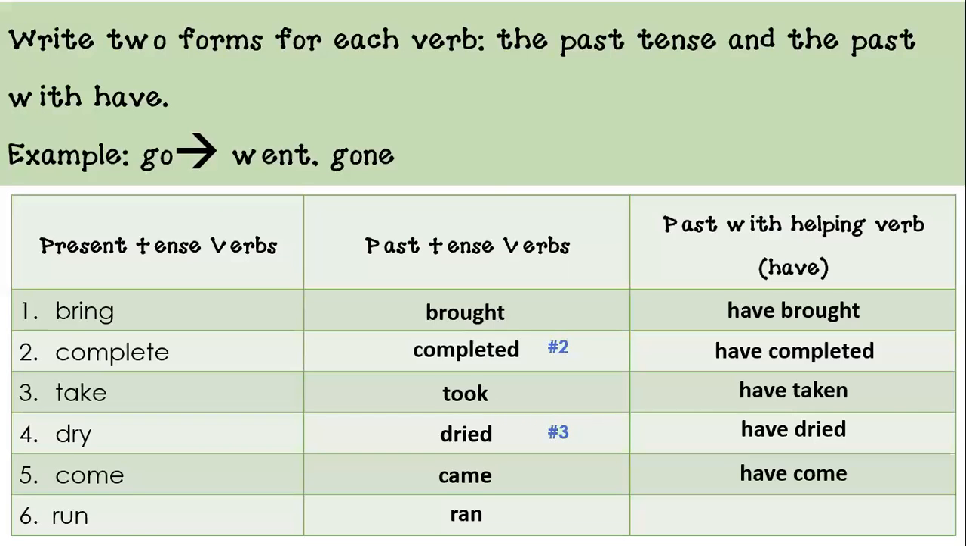The past with helping verb is have run. Yes, notice that ran, the spelling changes in the past tense, but then in the past with helping verb, run goes back to its base form, which is kind of mind-blowing, right? This is why working with irregular verbs is so tricky, but the more you practice, the better you will become. Okay, so pause it, make any corrections if you must, and then continue.